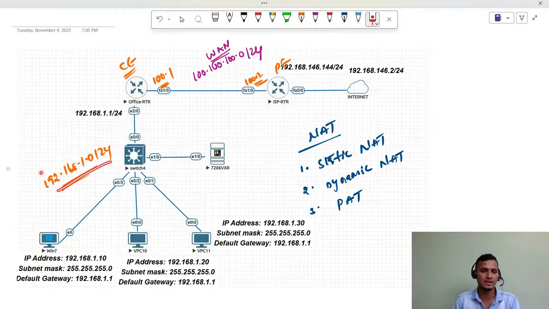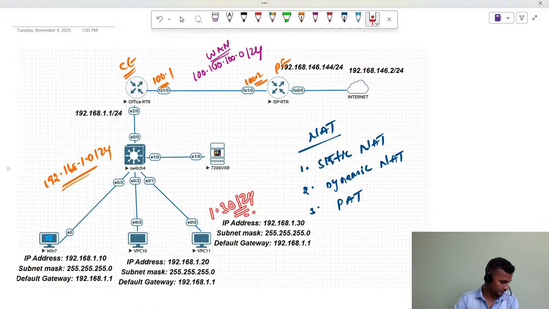we are going to take the 192.168.1.0/24 subnet. From this subnet, I'm going to assign the gateway address 192.168.1.1 on Ethernet 2/0. All the LAN machines will get IP addresses from this subnet. For ease, we assign .10 to this Windows machine, .20/24 to this VPC, and .30/24 to VPC 11. Clear? So this is our topology.